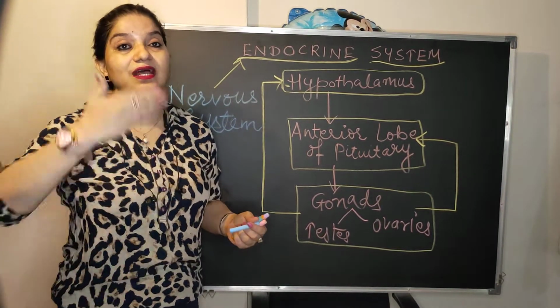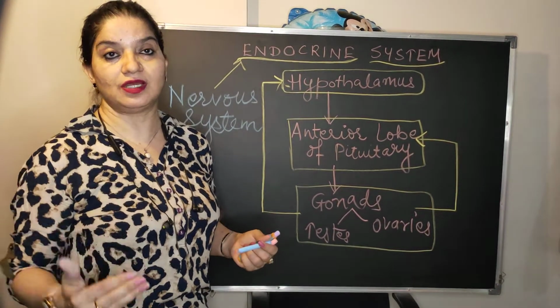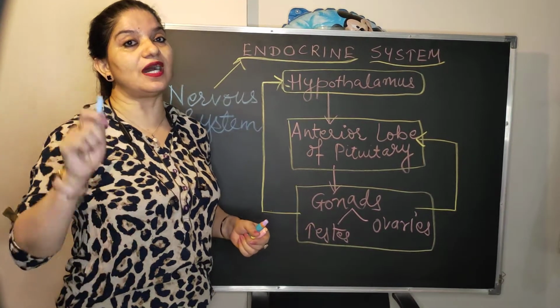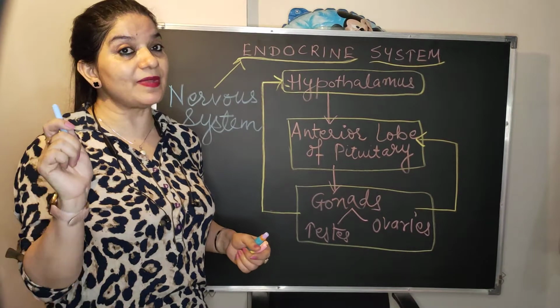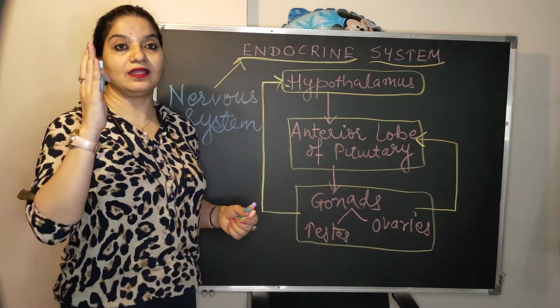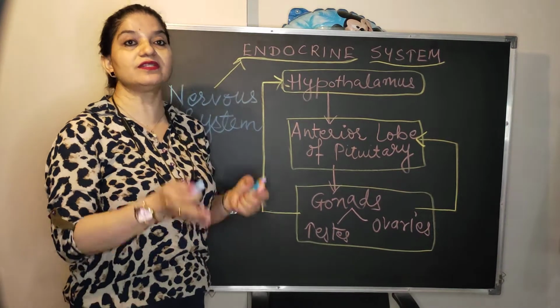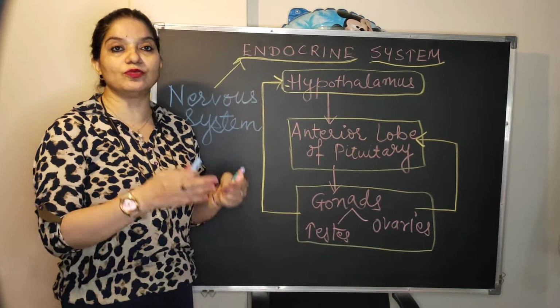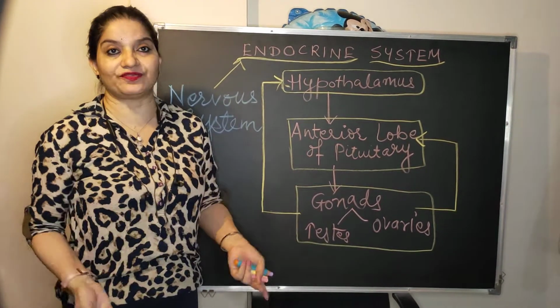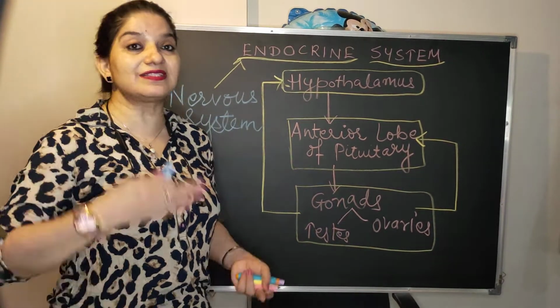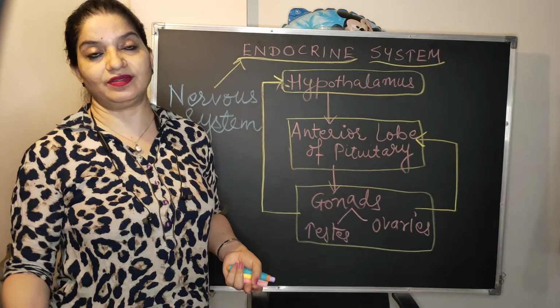So some distance away from the source of secretion, that is known as the target organ. They will always act on target organs. Please memorize this. Endocrine glands secrete a chemical messenger which is known as hormones. These hormones are chemically very active and they are released in very small amounts, and always act on target organs.